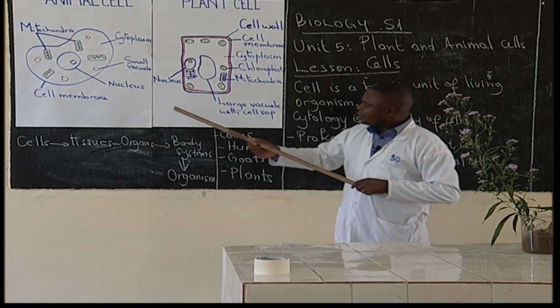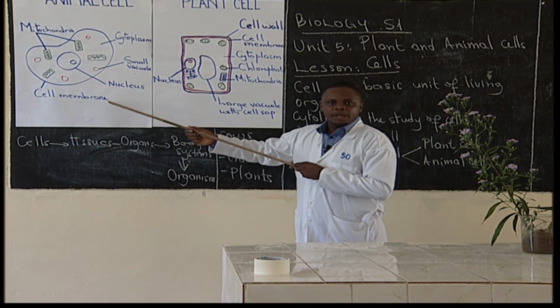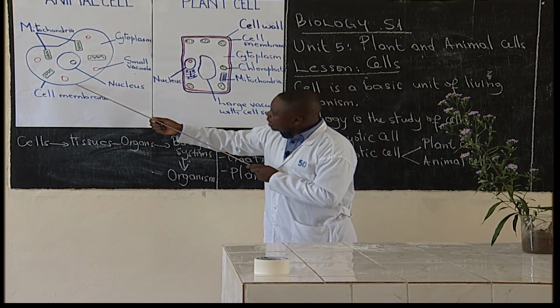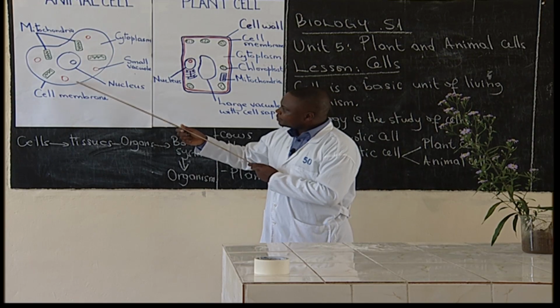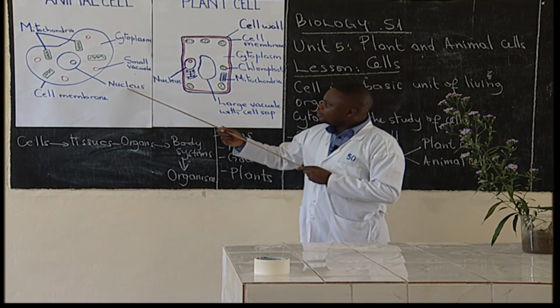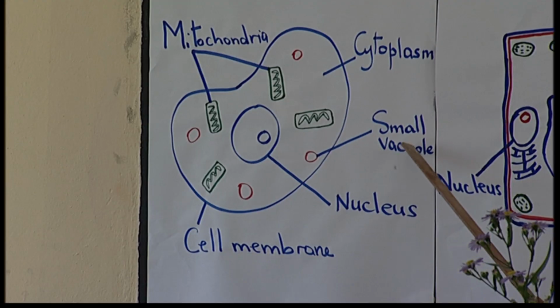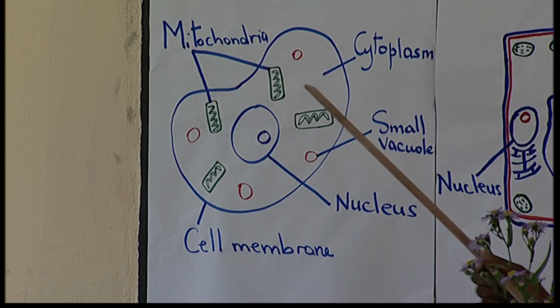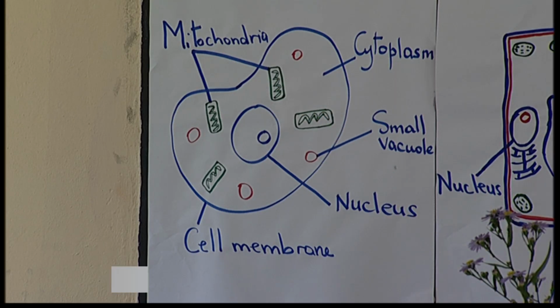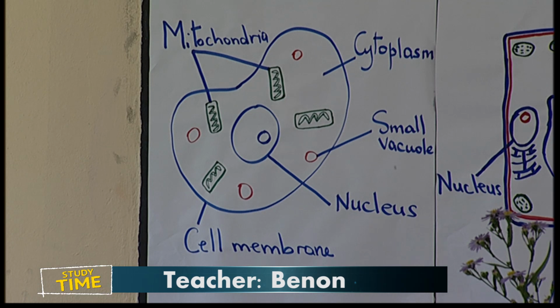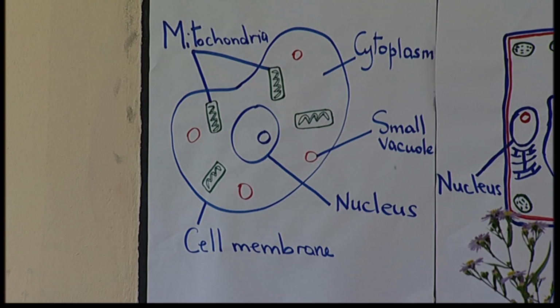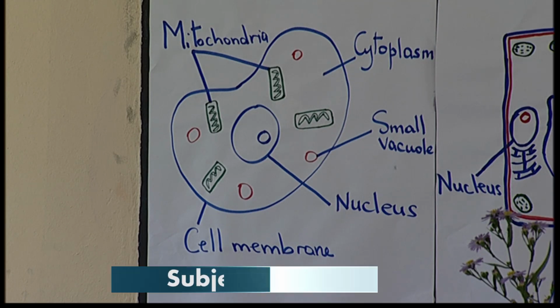You can see we have what we call cell membrane, which is this outer part of the cell. It also has nucleus, small vacuole, cytoplasm, and mitochondria. Do you think these parts are important to the cell? Yes, they are very important.